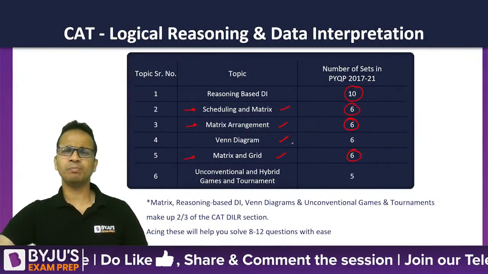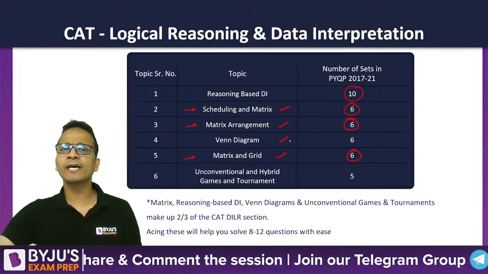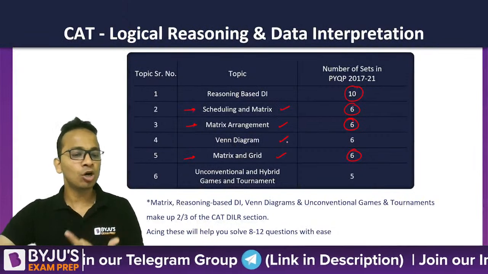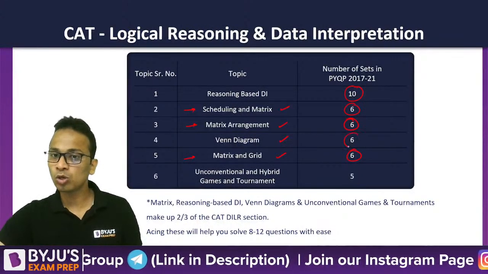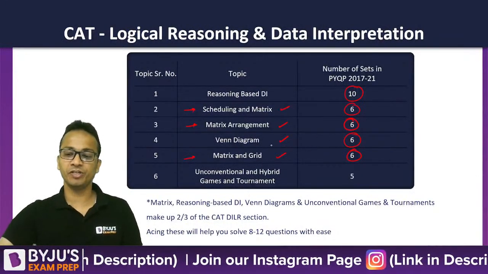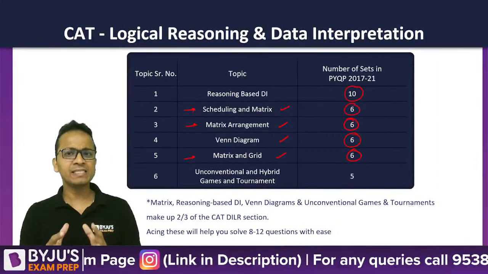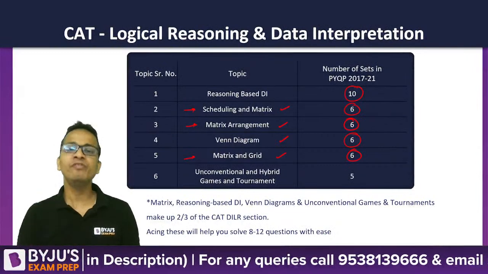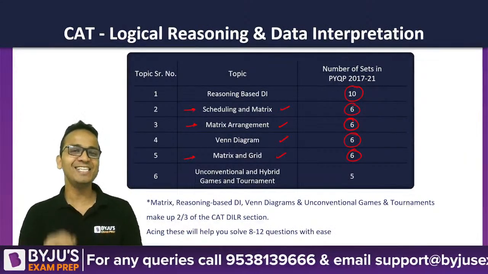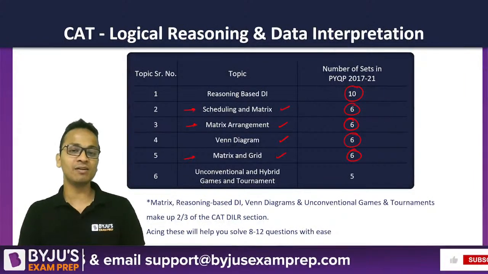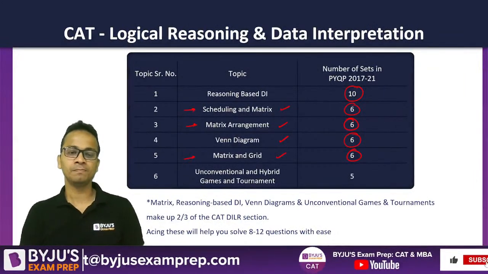And Venn diagram, be it a 3-set Venn diagram, be it a 4-set Venn diagram, be it maxima minima of Venn diagram, there were a total of 6 sets in the last 5 years. So if I average it out, I can say that every year we have seen at least one set of Venn diagram. So we can say that Venn diagram is also an important area, right?